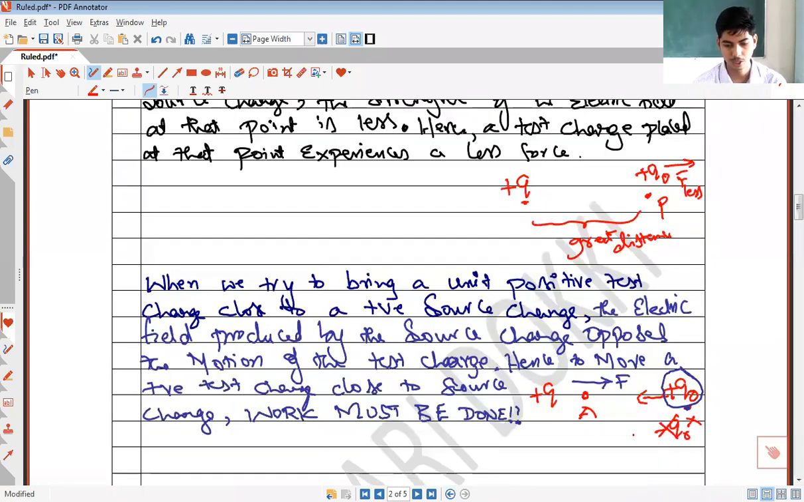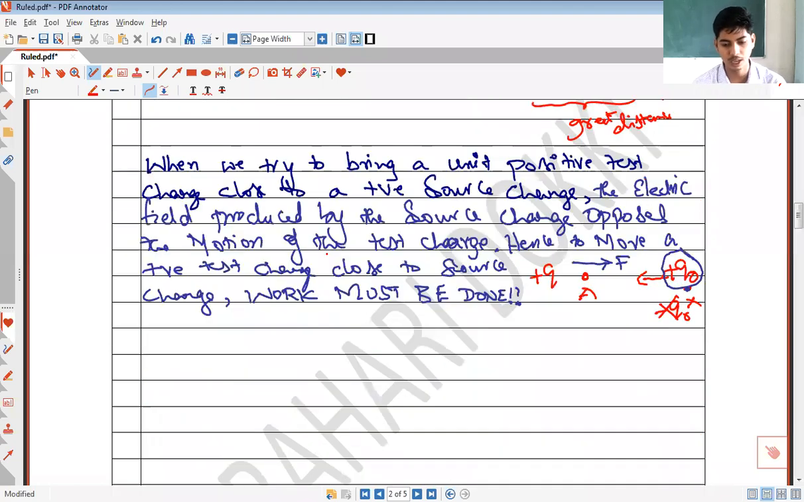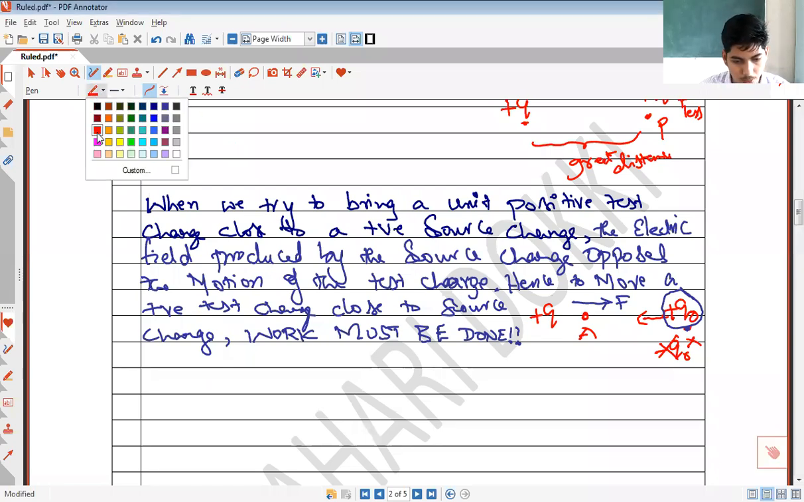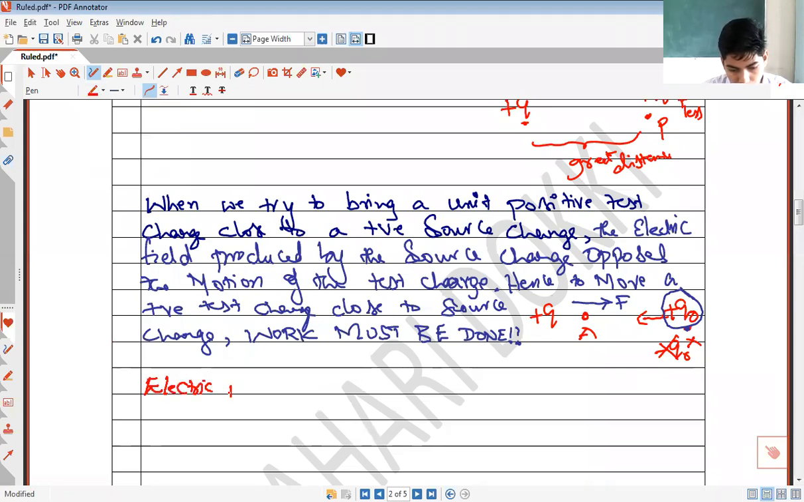Remember. Okay. So this is the basic idea that you must remember in order to understand the idea of electric potential. To understand electric potential, this much must be clear. So with this basic idea, we will now try to understand what is meant by electric potential. We'll now define what is meant by electric potential.